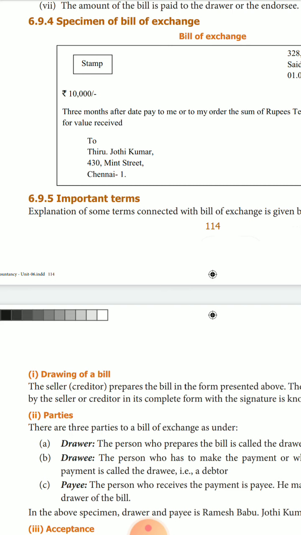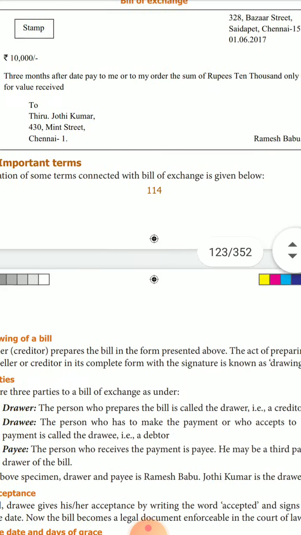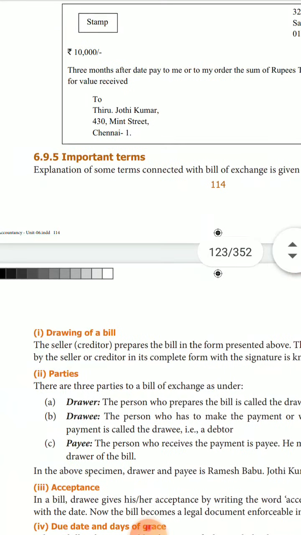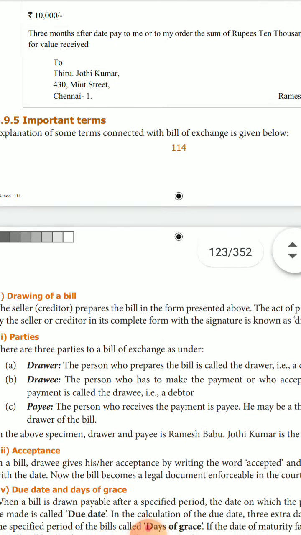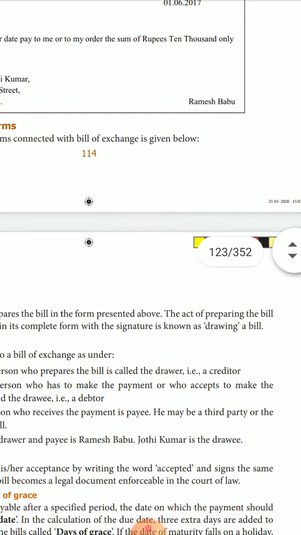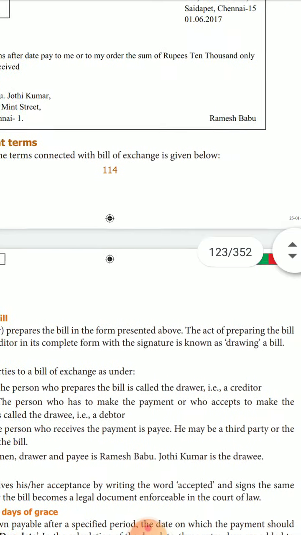Explanation of some terms connected with the bill of exchange is given below. First, drawing of the bill. The seller prepares the bill in the form presented above.